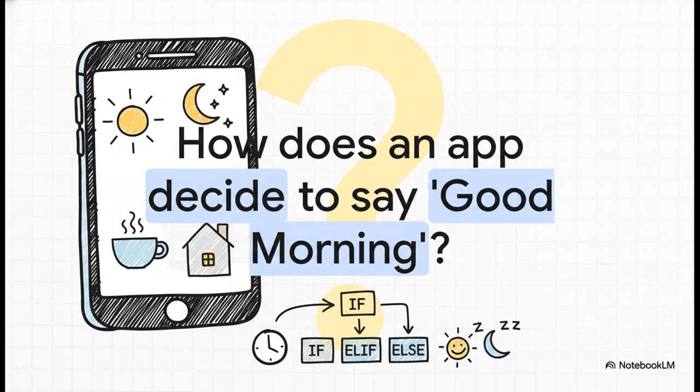I mean, think about it. You open up an app, and in the morning it says, "Good morning." Later that night, it says, "Good evening." It feels kind of smart, right? But it's not magic. The app is just making a decision based on one piece of information, the time of day. So how does it actually pull that off?